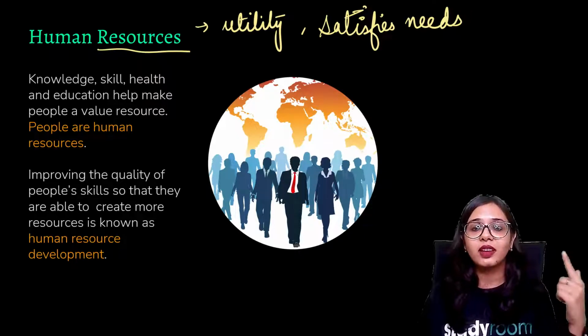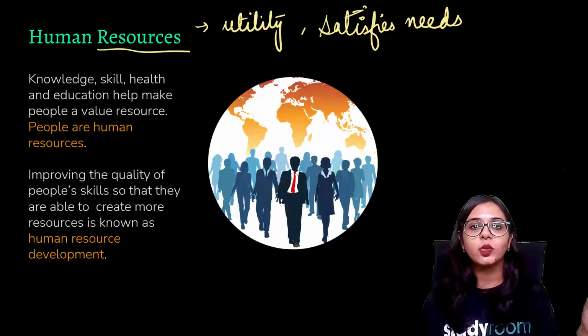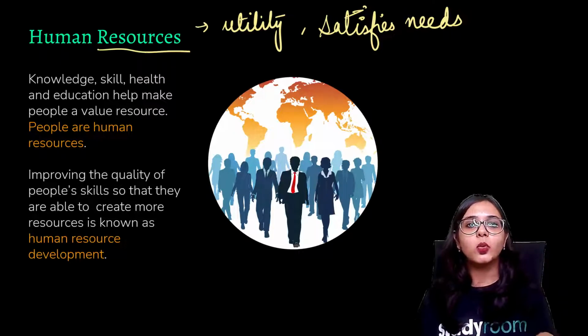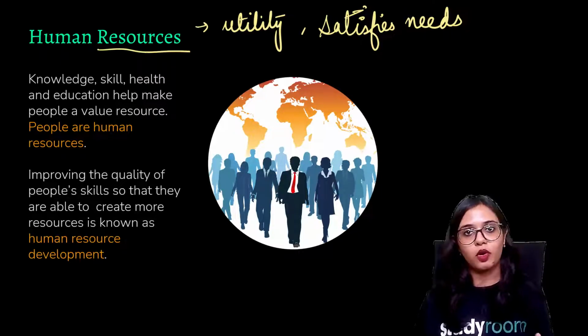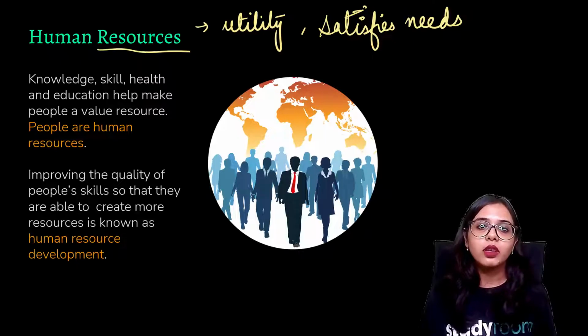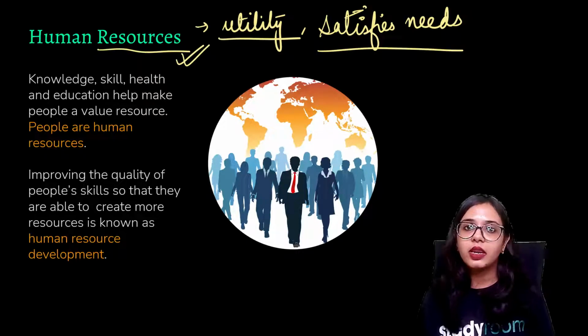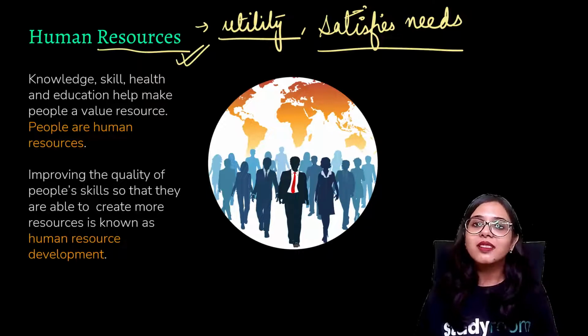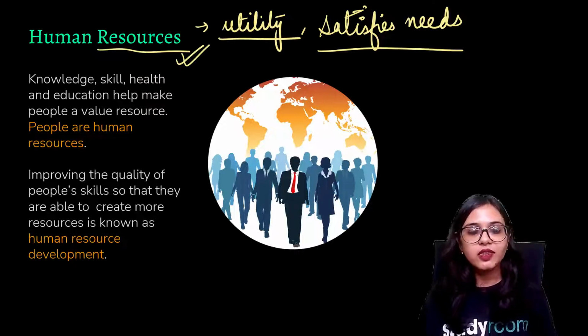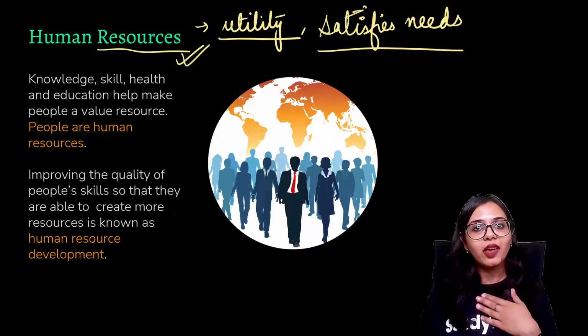Intelligence is an abstract quality, and you can argue whether it has a commercial purpose or not. But if you consider the utility of those abstract qualities, whether they satisfy needs, that means whether it is a resource or not, it is definitely a resource because it is ultimately making our lives easier.